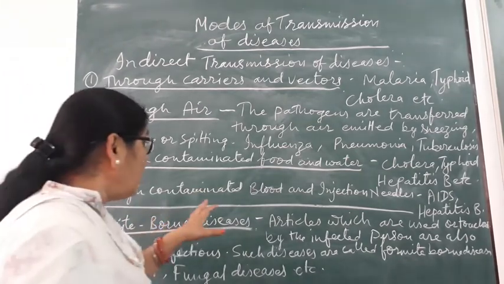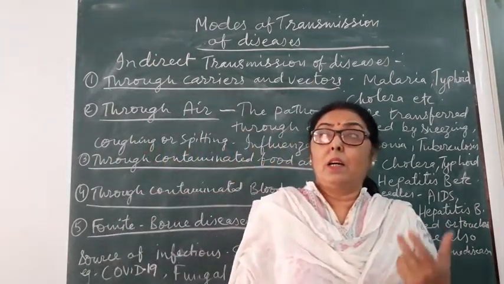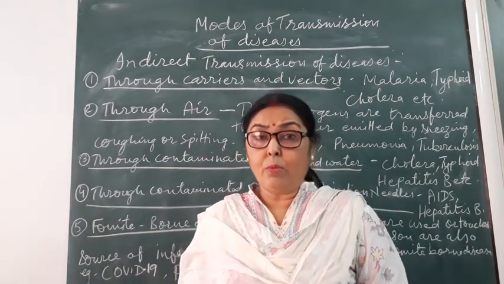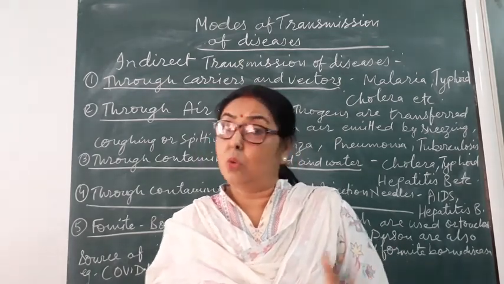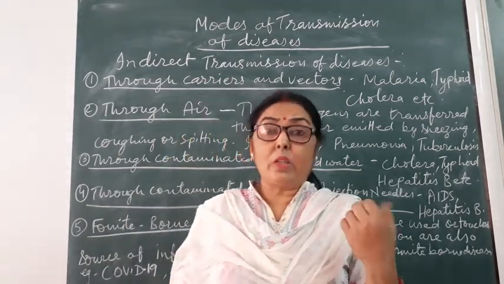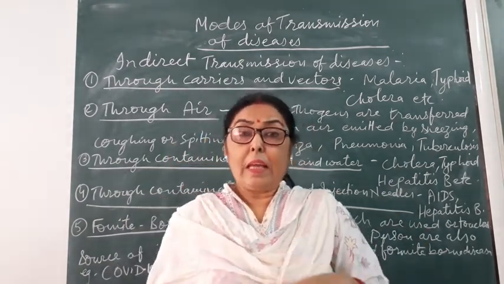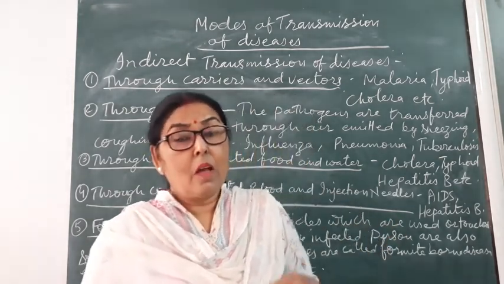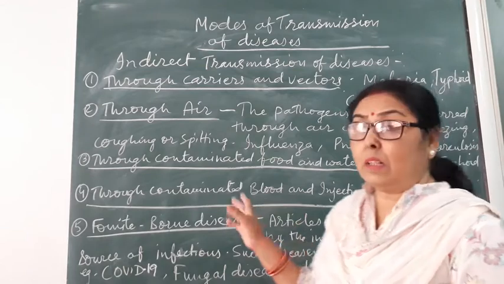Fourth is contaminated blood and injection needles. Yes, this is a mode of transmission of disease which is very harmful, and some very dangerous diseases can be transmitted through injection needles and by blood transfusion. Hepatitis B and AIDS, both diseases can be transmitted to a healthy person when the person is transfused with infected blood.